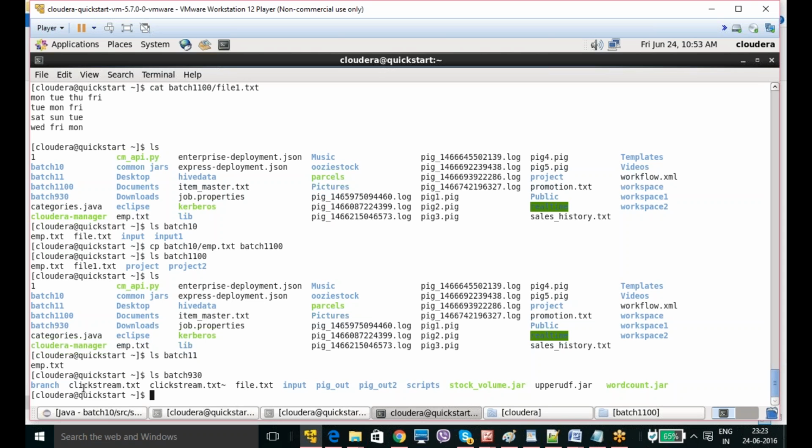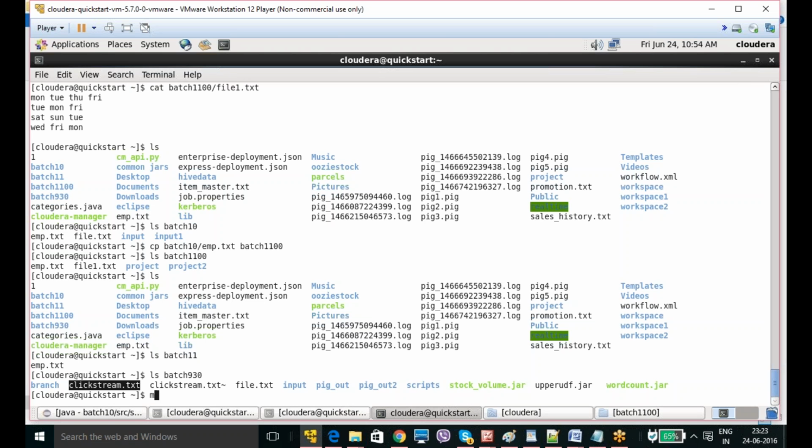I have a file, clickstream.txt. What I am going to do is move it from batch 930 to batch 1100. That means not copy, it is a cut.